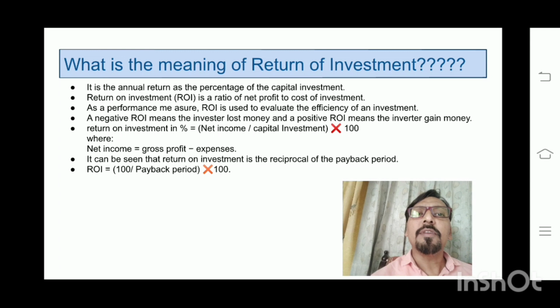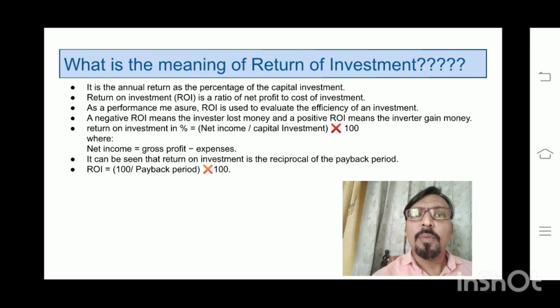The return on investment can be considered in two ways: negative return on investment and positive return on investment. Negative return on investment means the investor lost money, there is a loss on the capital investment, and positive ROI means there is a gain on investment.